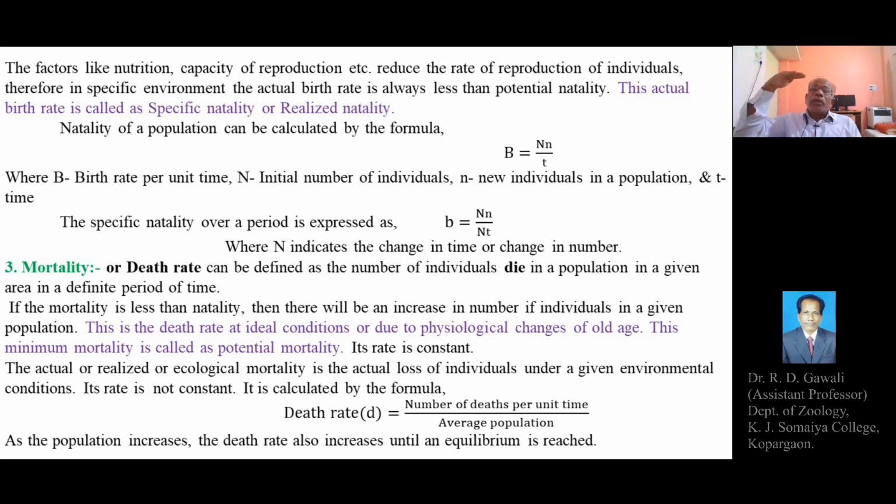So there is a particular point at which the natality rate and mortality rate reach an equal or equilibrium level. So as the population increases, the death rate also increases until the equilibrium is reached.